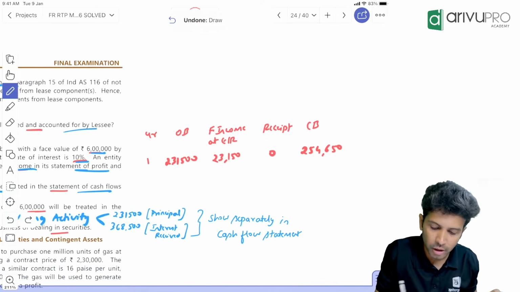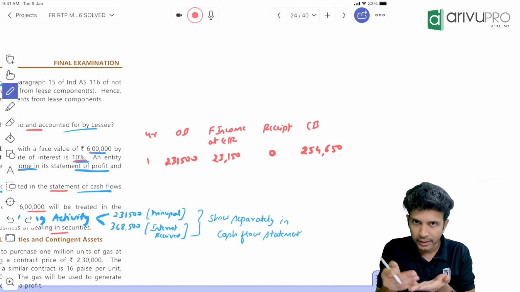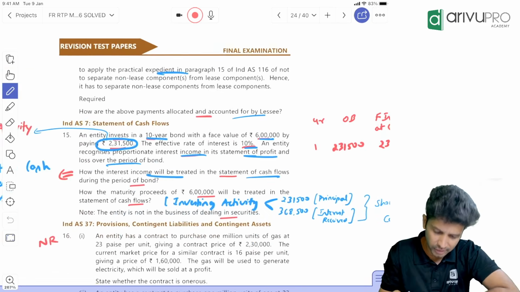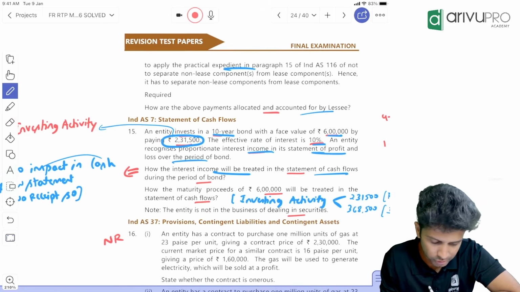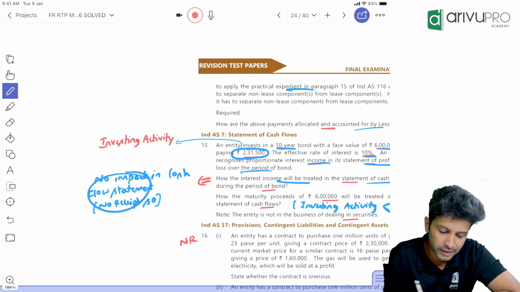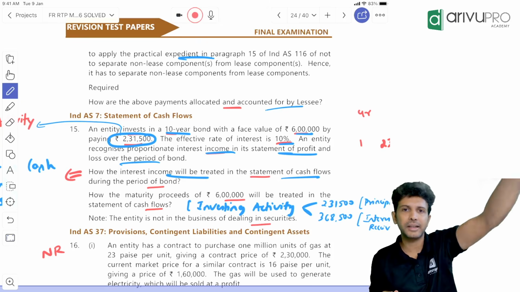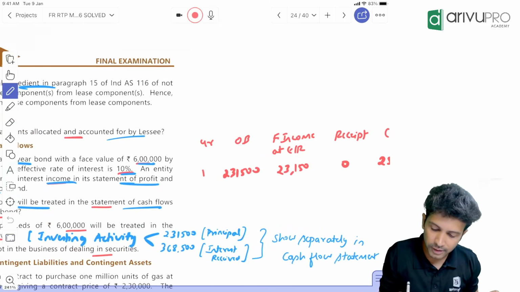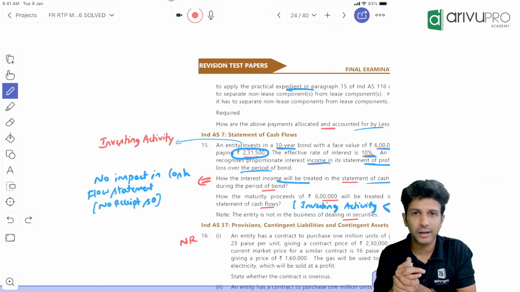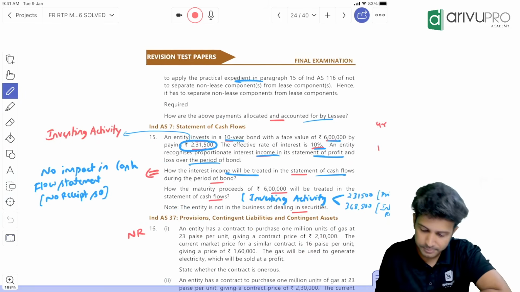But yeah, in operating activity, you may do it as an adjustment if you're following indirect method. This has gone to SPL, so your SPL has increased. So it's a non-operating income. So you will minus. That's the treatment you will do in your operating activity. But here in investing activity, you will not show this anywhere because you have not received this. Keep this in mind. They've asked this question specifically under investing activity. If you want, you can also write under operating activity. If indirect method is followed, this particular 23,150 will be reduced as an adjustment as non-operating income. Like that, you can write. It's not called out here, but if you want, you can mention that.